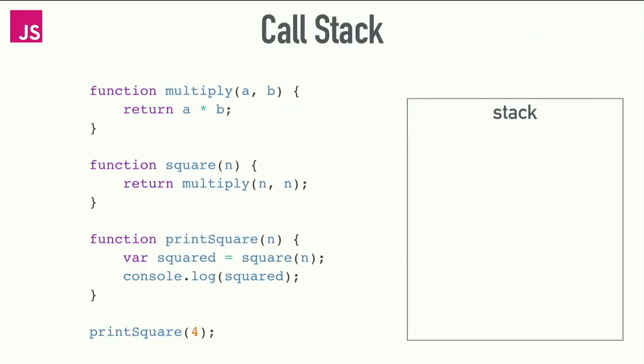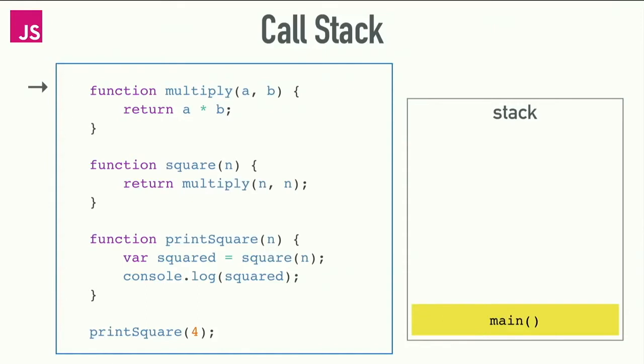Cool. So if we run this, well, I should back up a step, sorry. The call stack is basically a data structure which records where in the program we are. So if we step into a function, we push something onto the stack. If we return from a function, we pop off the top of the stack. That's all the stack can do. We push stuff on the top, pop off the top.